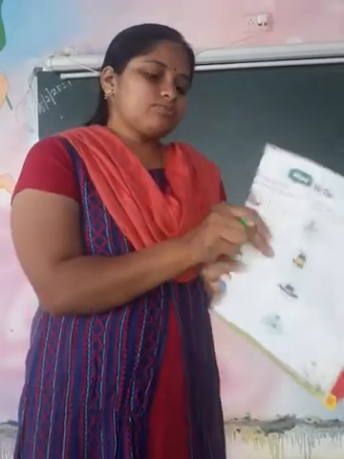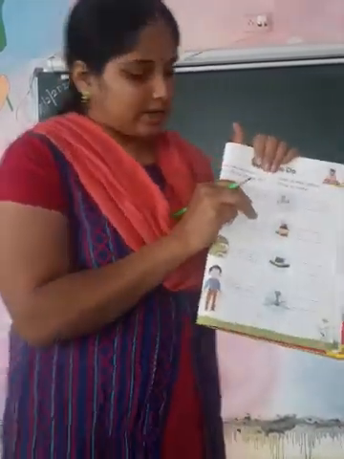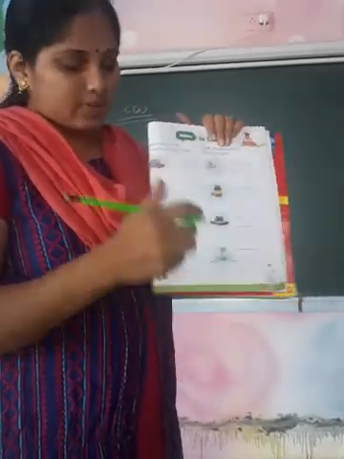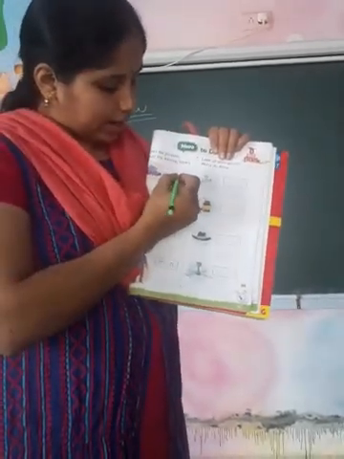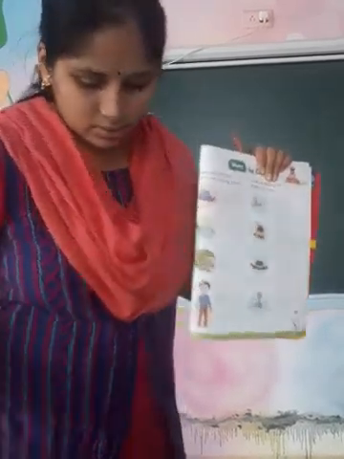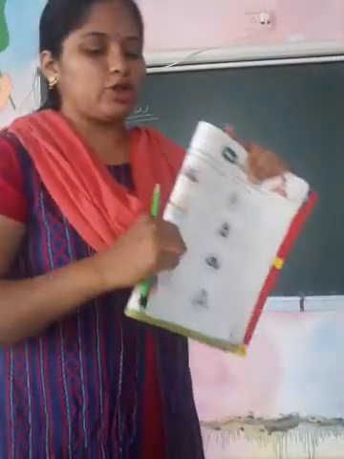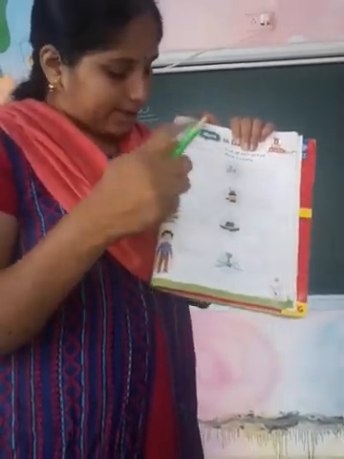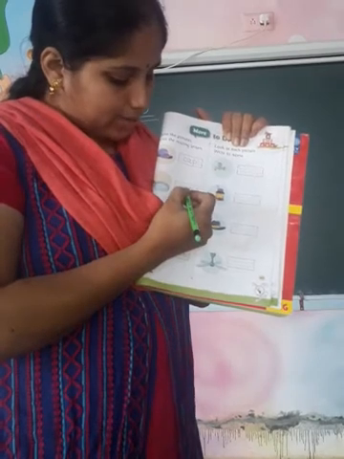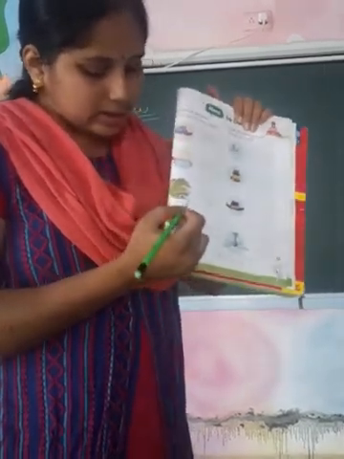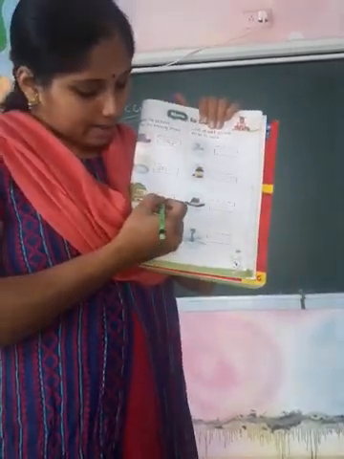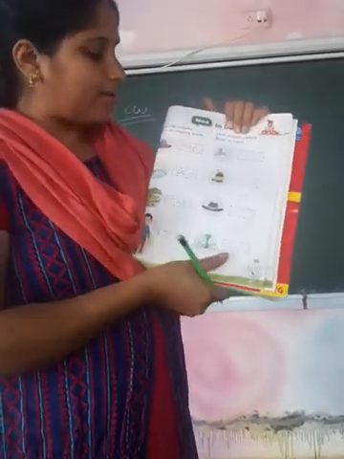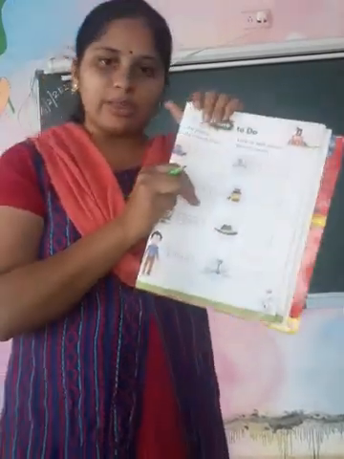Okay. Write CW and today's date. Name the pictures. Write the missing letters. Again you just have to write A. See, this is the picture of cat. So just write A. C-A-P, cap. The picture is of pan. P-A-N, pan. Then the picture is of bag. B-A-G, bag. And then man. M-A-N, man.